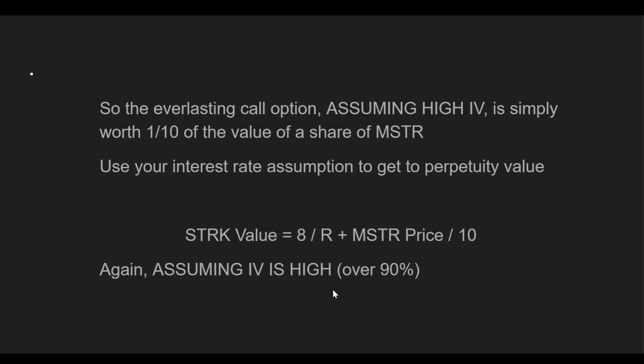Again, this is assuming IV is high. If IV is low, if it goes to like under 40 or something like that, then this value starts to collapse, and that's going to impact the value of STRK. So this still is somewhat supported by a higher implied volatility thesis.